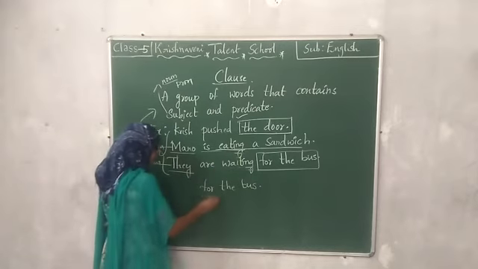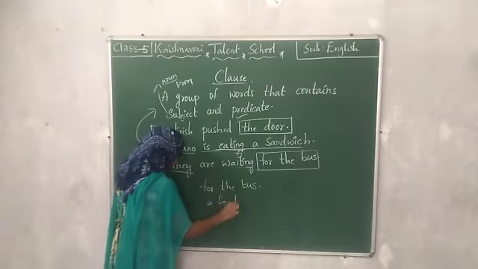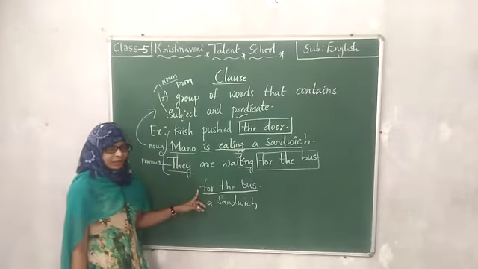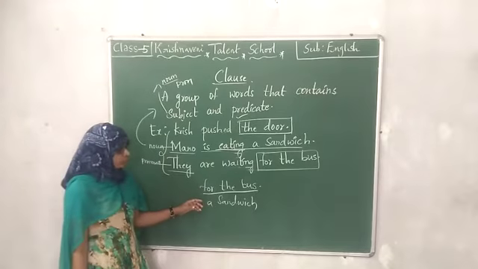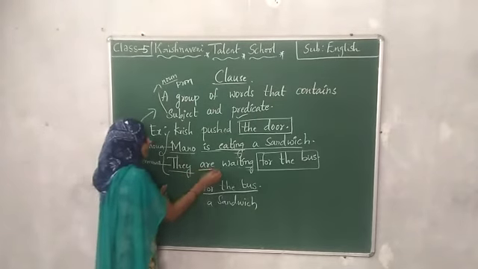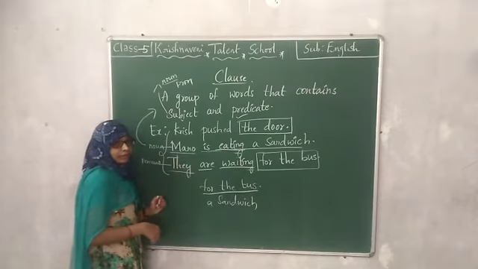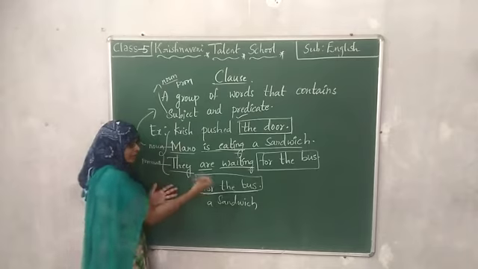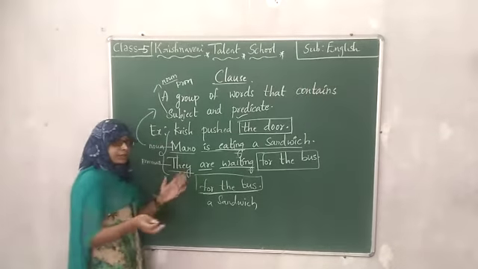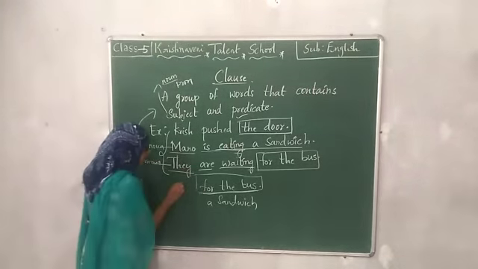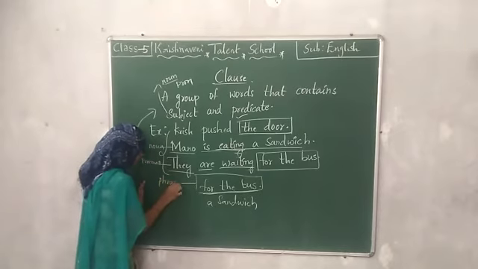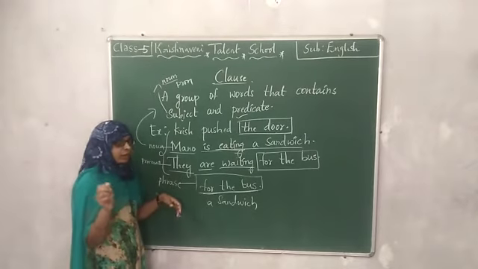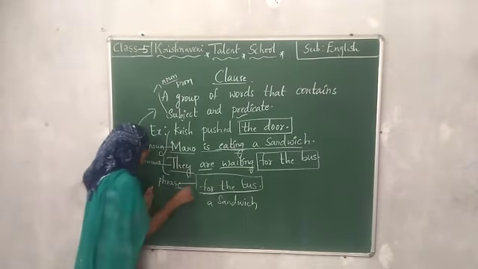And let us suppose a sandwich. What do you understand by this? No, we are not understanding anything. We are not getting any meaning through this group of words. But if you read this, they are waiting for the bus, you will get the complete information. But if you consider only this group of words, you will not have clarity. These are just a group of words. So phrase is just a group of words. This is an example of a phrase. Phrase does not contain subject and predicate. It is just a group of words. This is a part of a sentence.